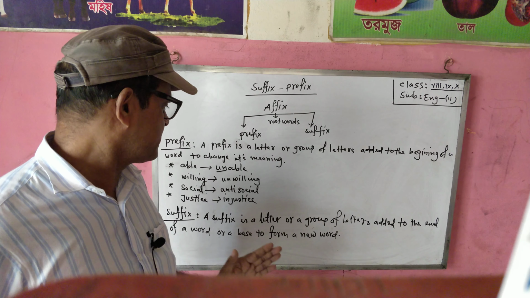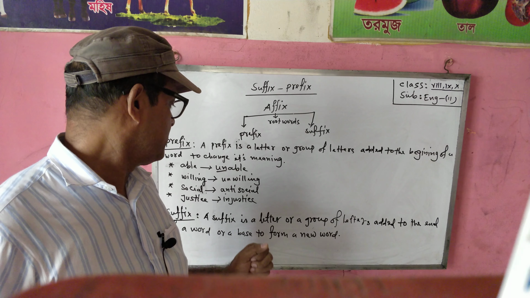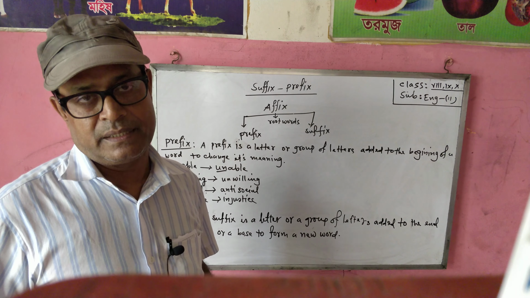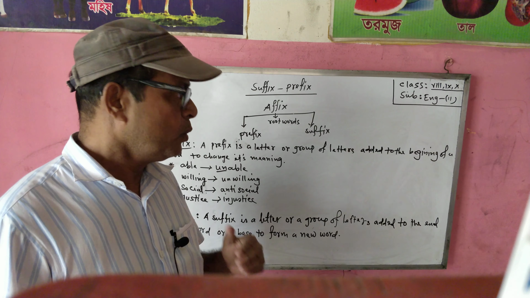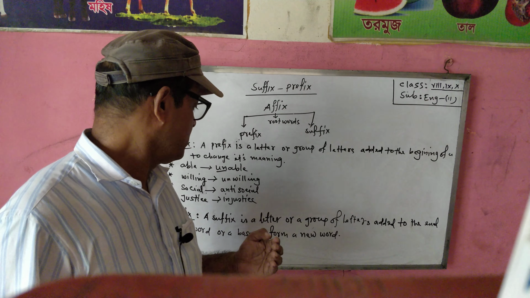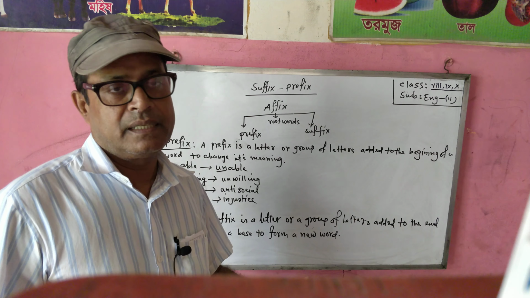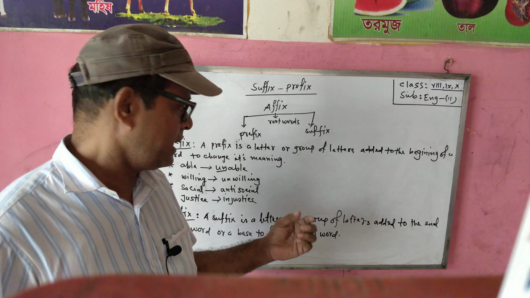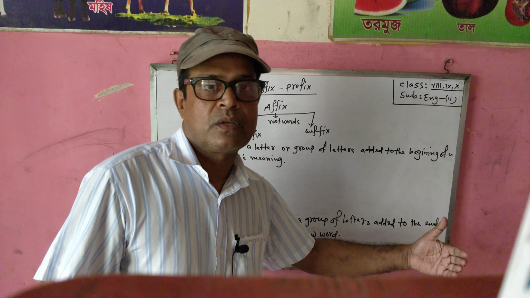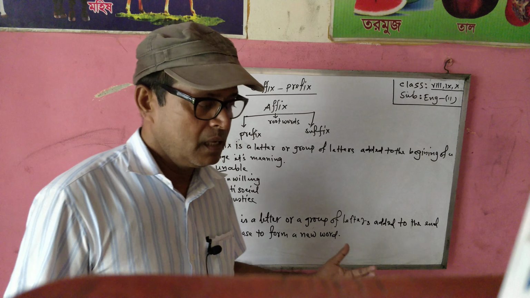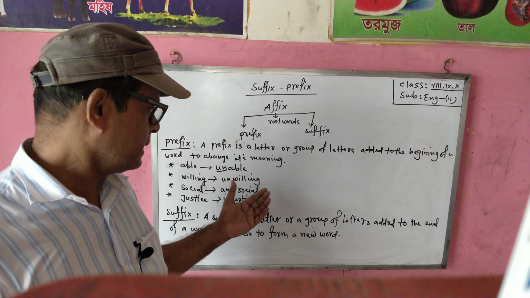That means suffix is a letter or group of letters. To change its meaning, we set or substitute a word or parts of words after the root word or main word. I think you are clear about this.